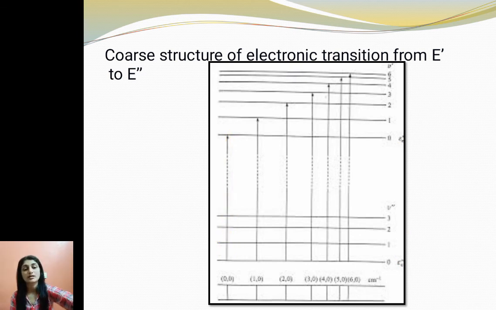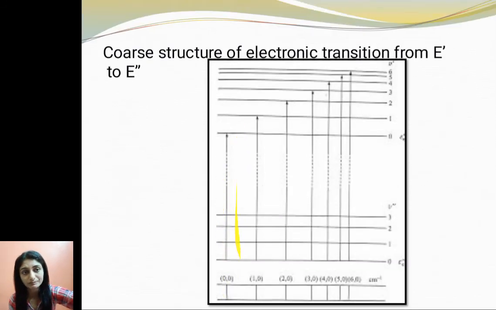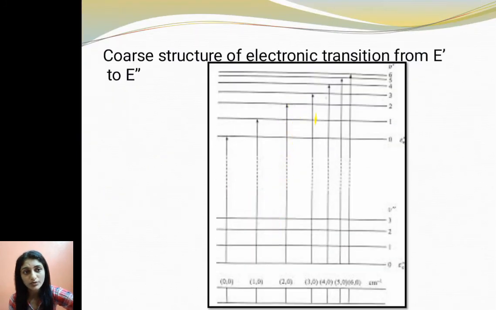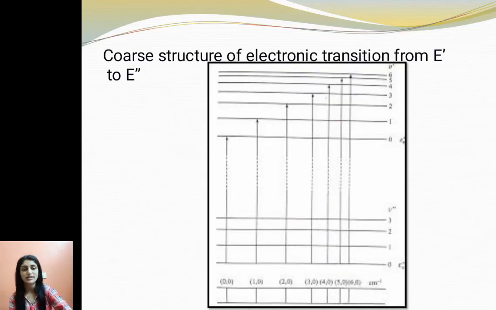Okay. Then if a transition is taking place from the ground vibrational state of the ground electronic state to nu equals 1 of another electronic state, that transition is written as 1 0. How do we write it? We write the upper excited state vibrational number first and then the lower state vibrational number. Here, which transitions are there? 0 0, then 1 0, 2 0, 3 0, this is 4 0, this is 5 0, this is 6 0. That is how the lines are.